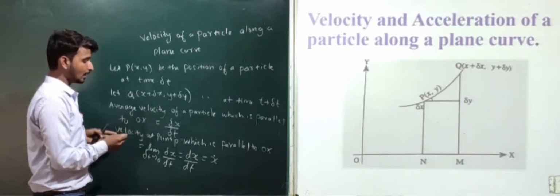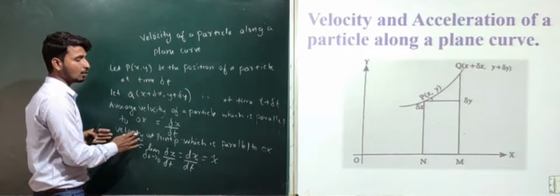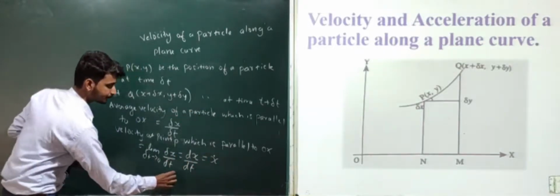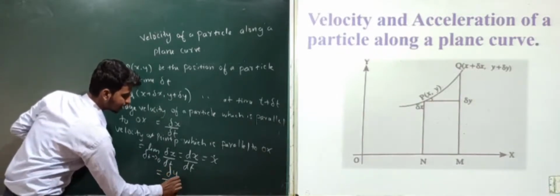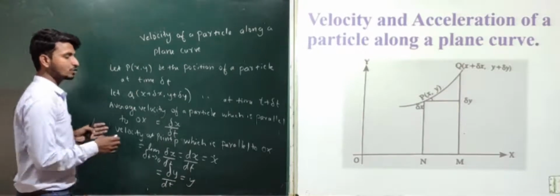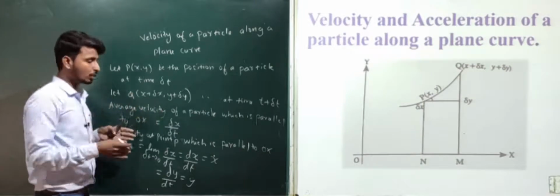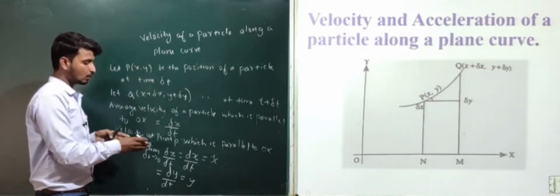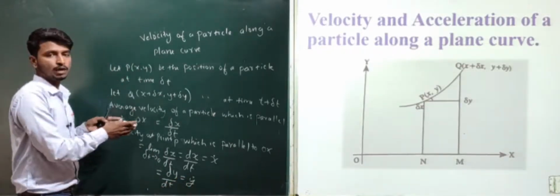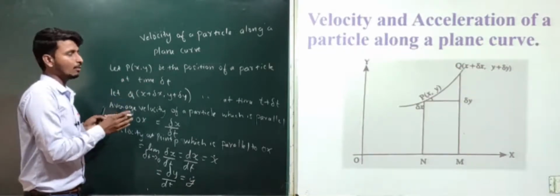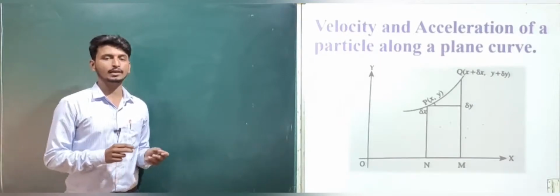Then the velocity of a particle at point P which is parallel to Oy will be dy by dt, which can be denoted as y dot. This is about the velocity of a particle along a plane curve. Next we will study the acceleration of a particle along a plane curve.